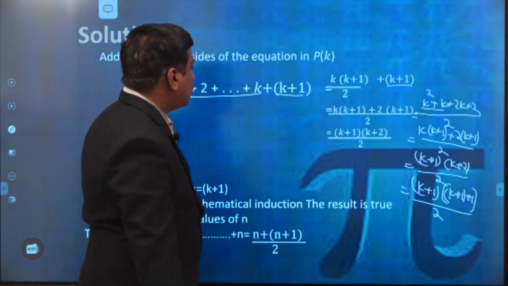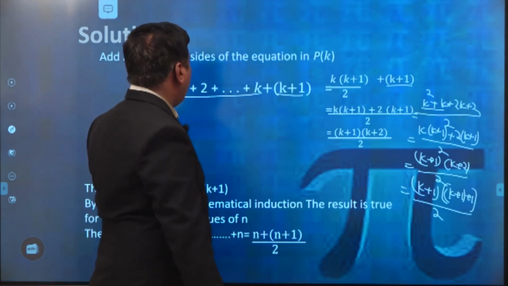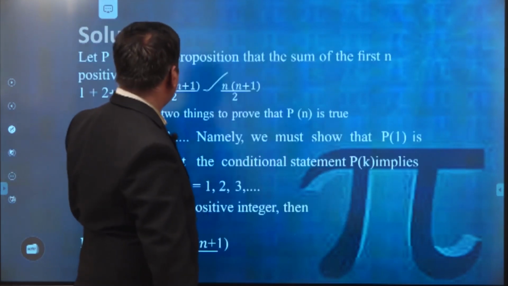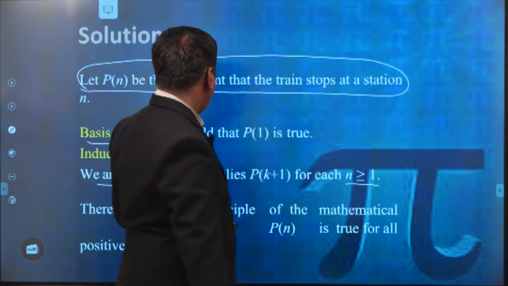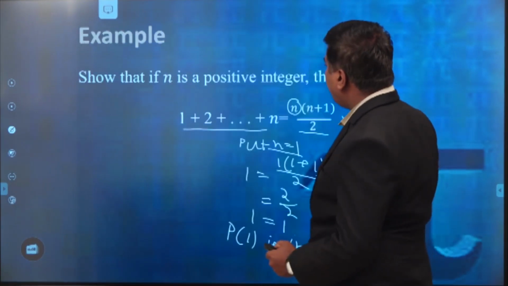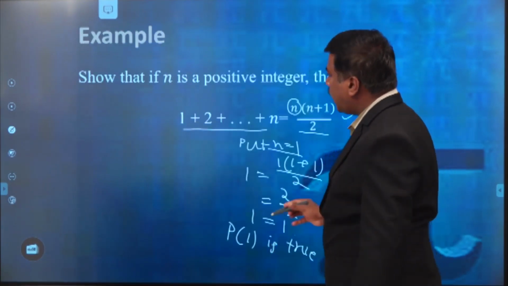So therefore, in the given condition, please all of you observe this, what we have to prove is the sum of the first natural numbers.